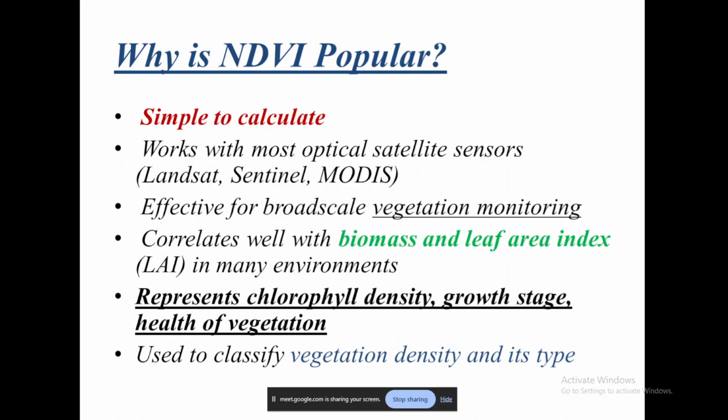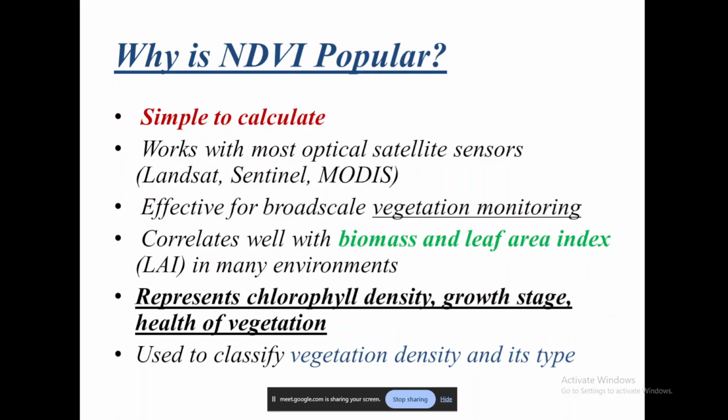Now, it also represents chlorophyll density. Not just chlorophyll density, in fact, NDVI is a cumulative value. It doesn't talk only about chlorophyll density, or only about growth stage, or only about the health or density of the vegetation. It talks cumulatively about all these factors.